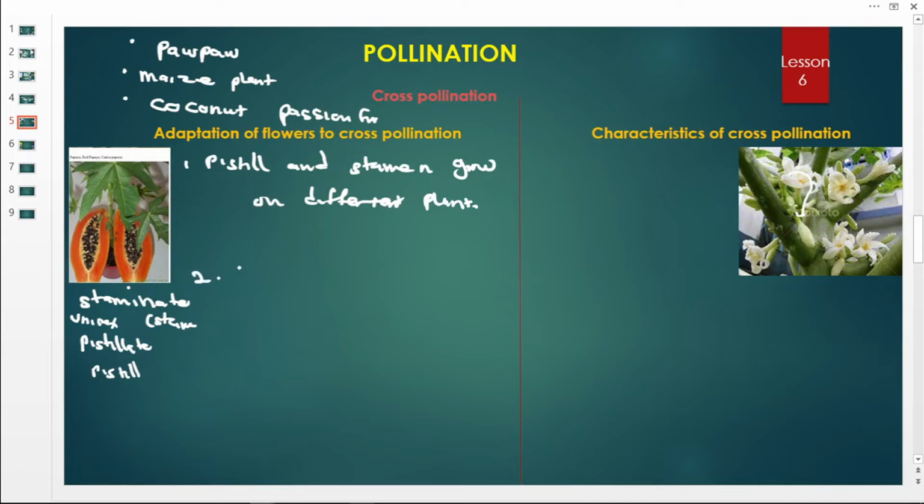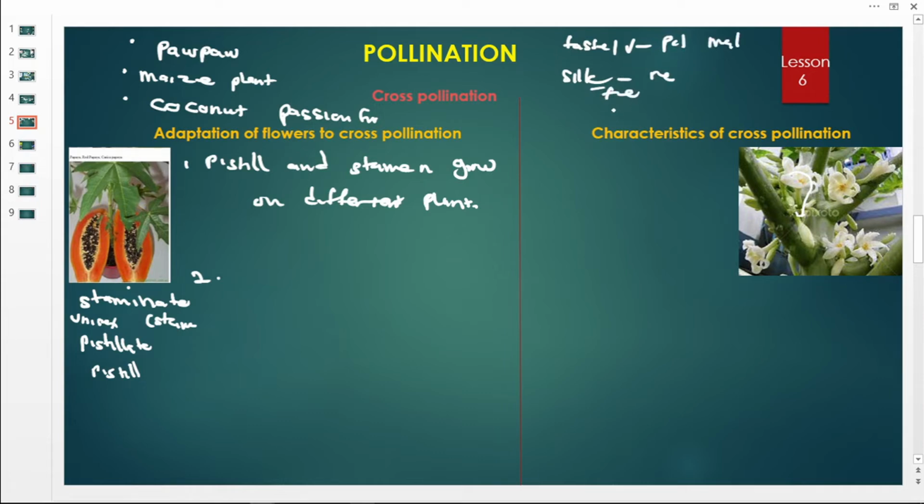Number 2, let us take an example of a maize plant. We looked at this maize plant where we started from this lesson. We saw that this maize plant has the tassel, then the silk. The tassel produces the pollen grains, then the silk receives them. The silk makes the female part, the tassel makes the male part.